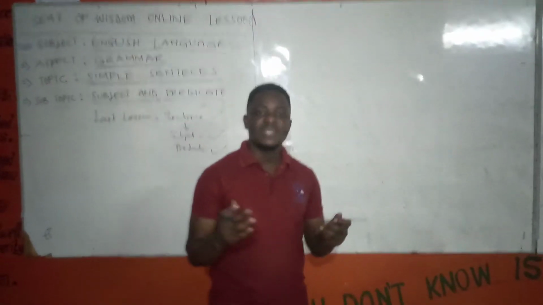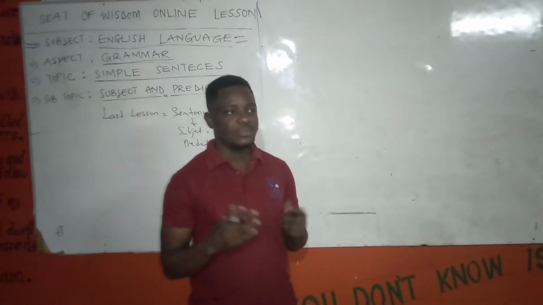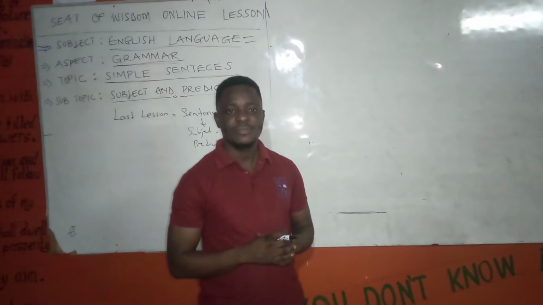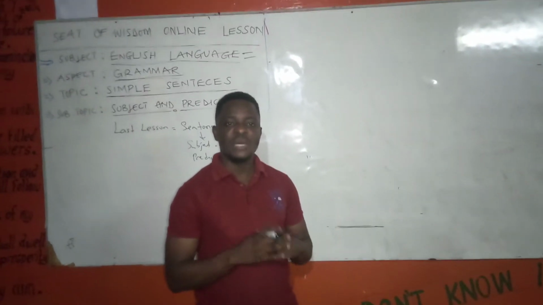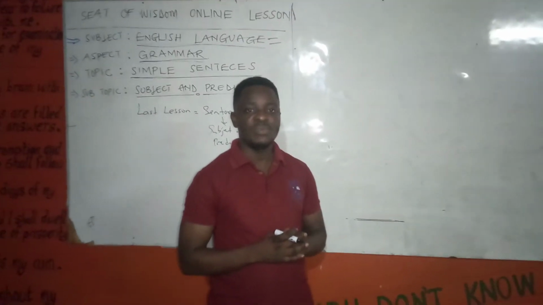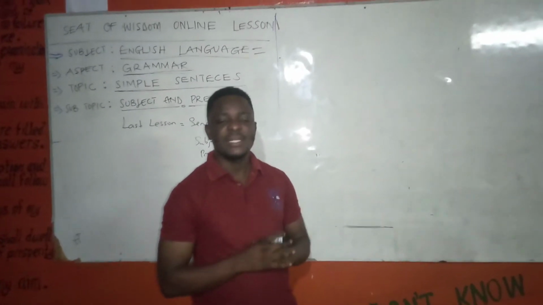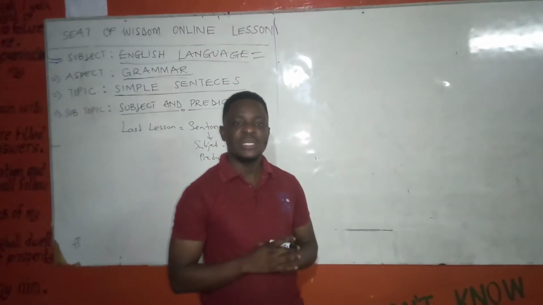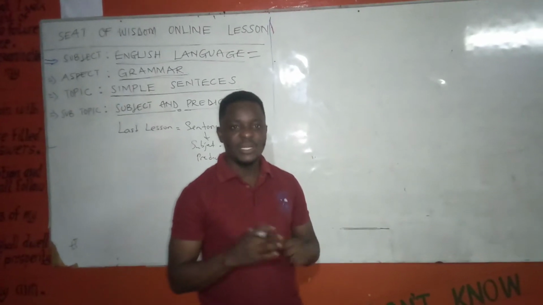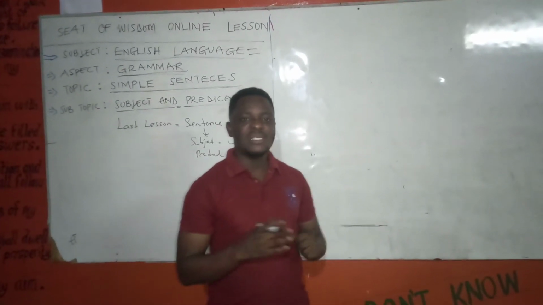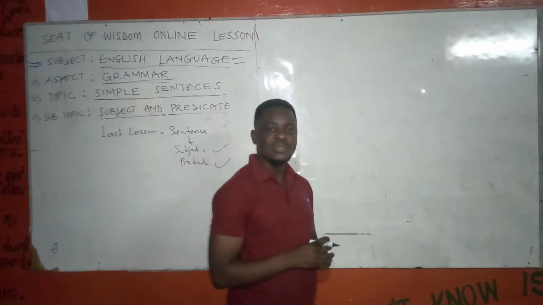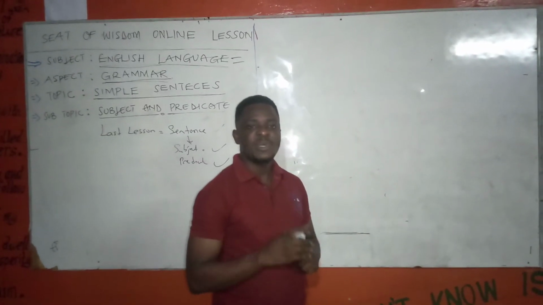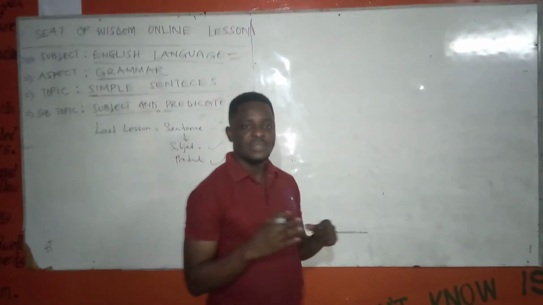Before I continue, do you remember what a sentence is? The last time we saw a sentence to be a group of words arranged to make a complete thought. We also said that a sentence should contain a subject and a predicate. We gave some examples. For me to know that you remember what we learned, let's pick some examples.